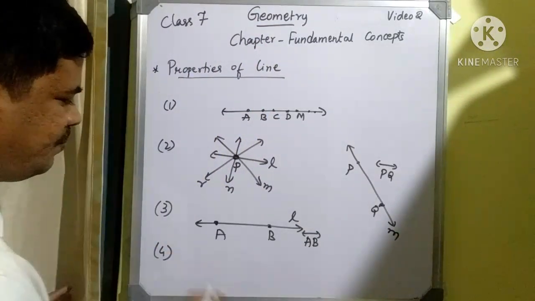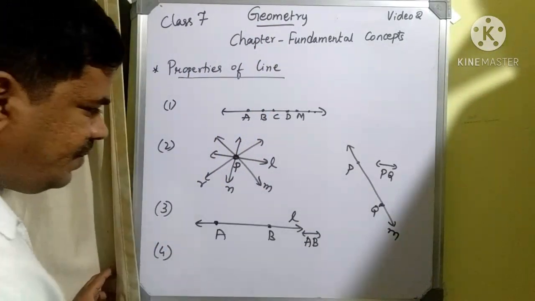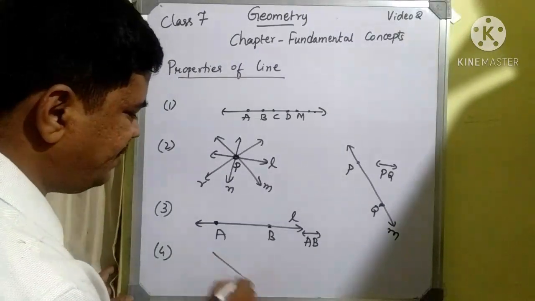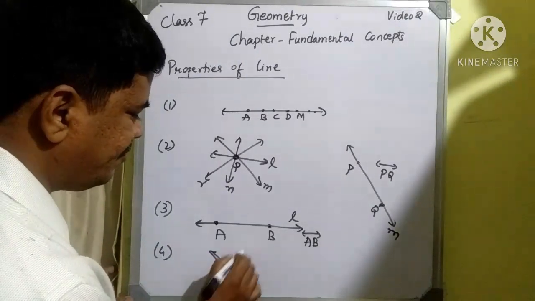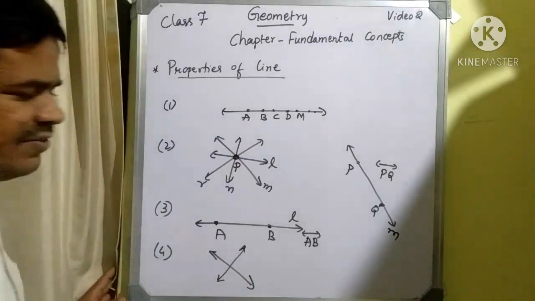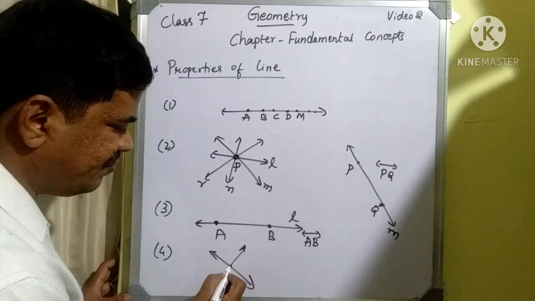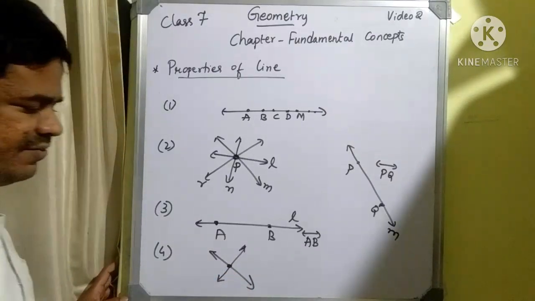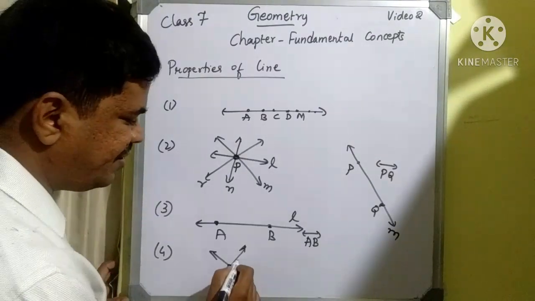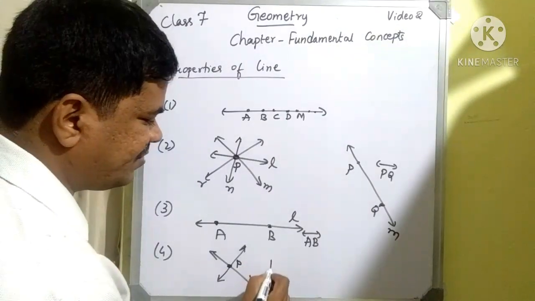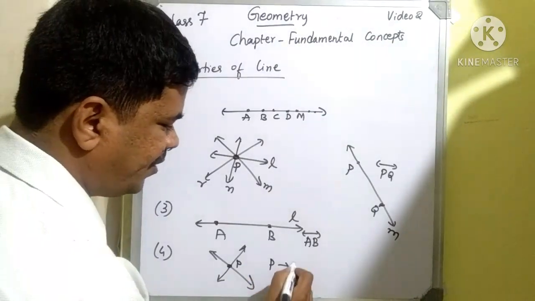Next is property 4: there is only one point in common when two straight lines pass through each other. There will be only one point in common for those two straight lines. This common point we consider the point of intersection. We can call P the point of intersection.